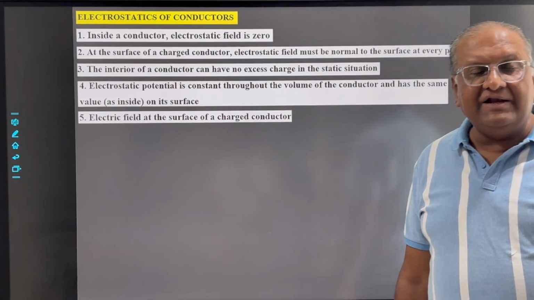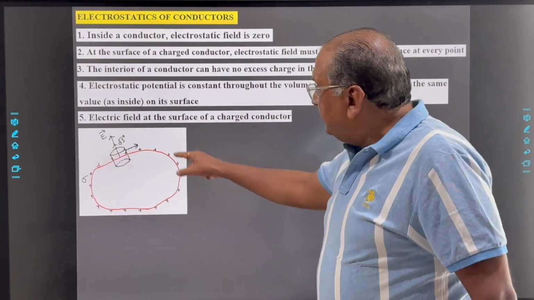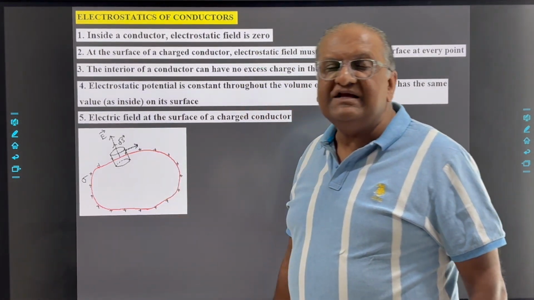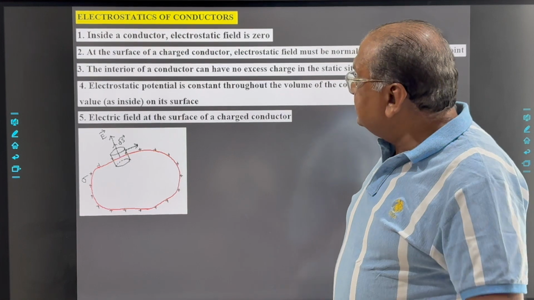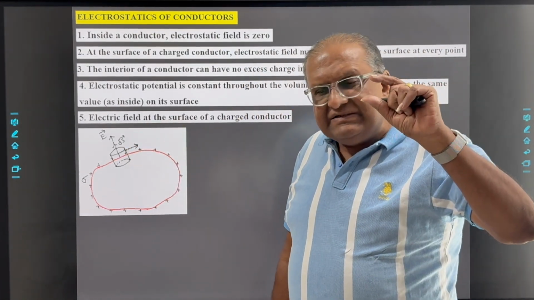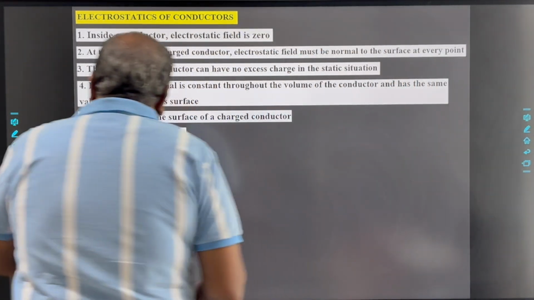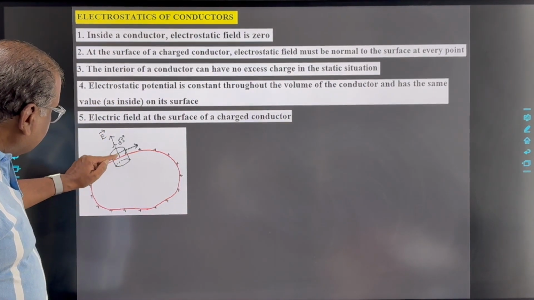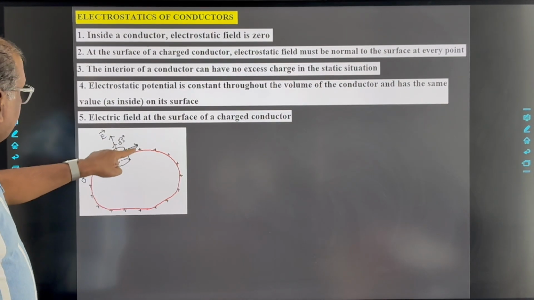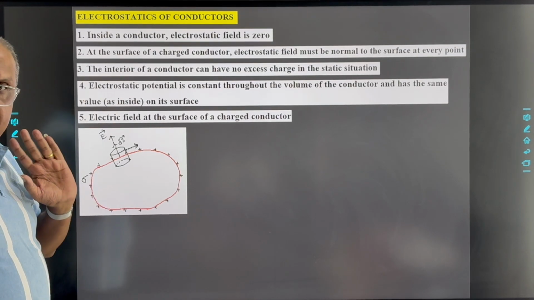So how can we calculate it? Suppose here we consider a conductor which is charged, and here the surface charge density is sigma. Now here consider a pillbox type infinitesimally small Gaussian surface. Partially it is inside the conductor, partially it is outside the conductor. Now at the surface the electric field is perpendicular to the surface, we discussed it.